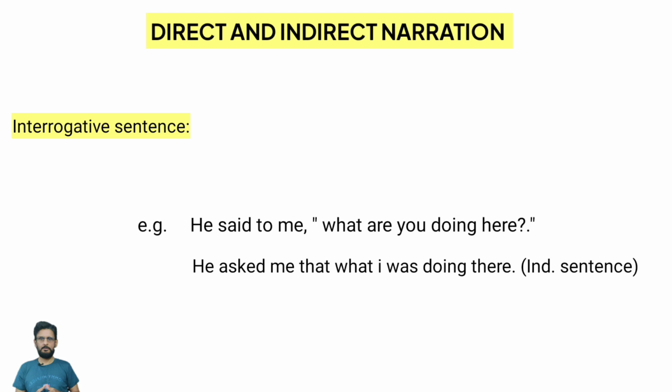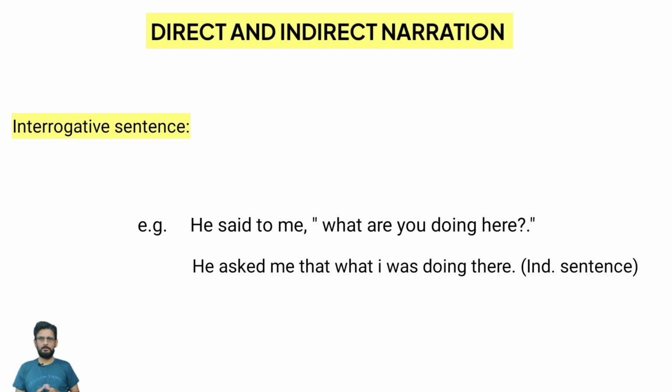Then we used the conjunction that over here. Remember that those interrogative sentences that begin with WH words like when, where, why, who, in such sentences we'll use the conjunction that instead of if or whether. Then after that, we will change the interrogative structure into a normal structure. Then the person will be changed according to the Sun formula, and then adverbials will be changed accordingly, right?